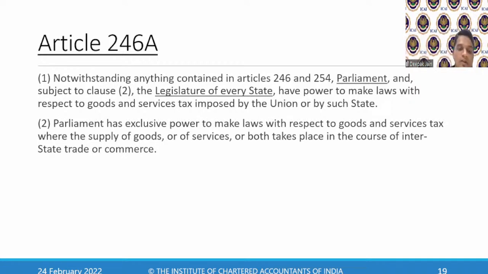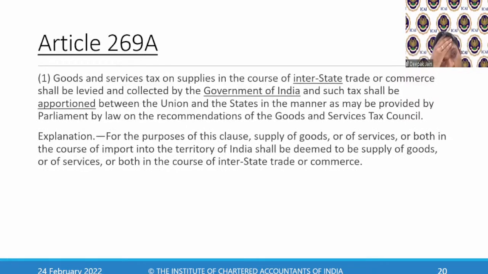Then Article 269A said that goods and services tax on supply in the course of interstate trade or commerce shall be levied and collected by the government of India. This we already have in 246A, right? But they said in 269A, whatever is collected, such tax shall be apportioned between the union and states in the manner as may be provided by the Parliament on the recommendation of the GST Council. So whatever integrated tax is collected will be apportioned between the central and state in a specified ratio.